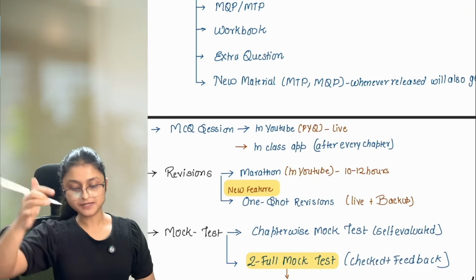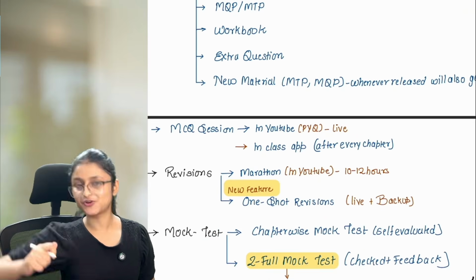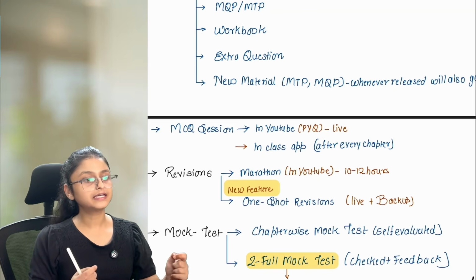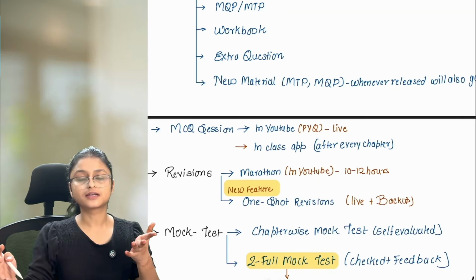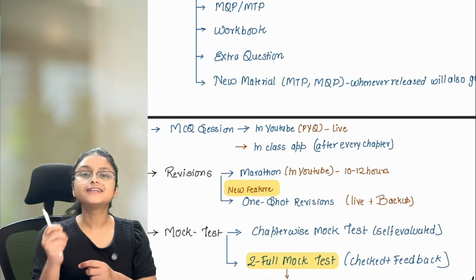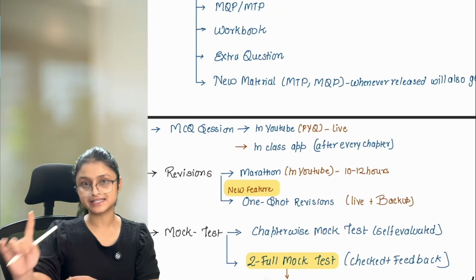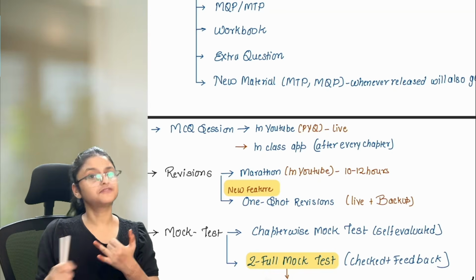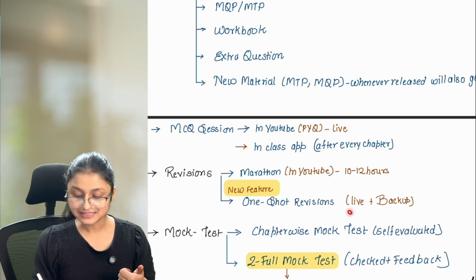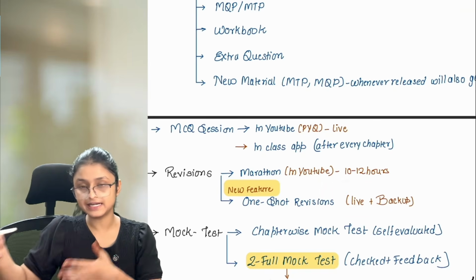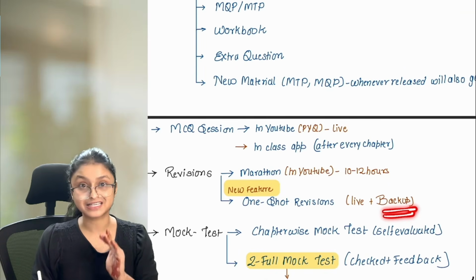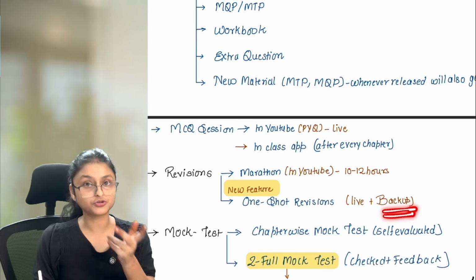so that it doesn't feel new to you when you are watching it 1 day before the exam. Okay? Now we have a new feature for all of you, and that is one-shot revisions. After completion of a particular chapter, or let's say your chapter number 3 is huge, right? So after completion of every topic in chapter number 3, we are taking one-shot revisions, where in one class itself we are going to revise everything. We are also going to solve some extra interesting types of questions. This session is going to be live, which we are holding now in our class app itself. Plus with that, we are also going to provide you the backup of the same in the class app itself. You can see a one-shot section when you enroll for the class.